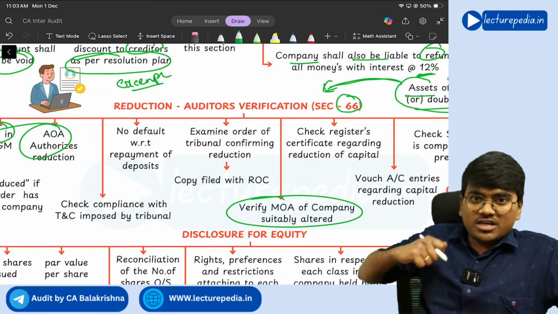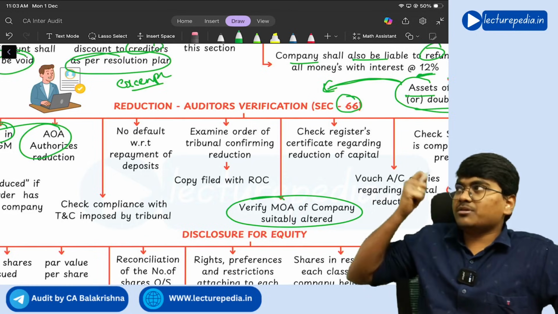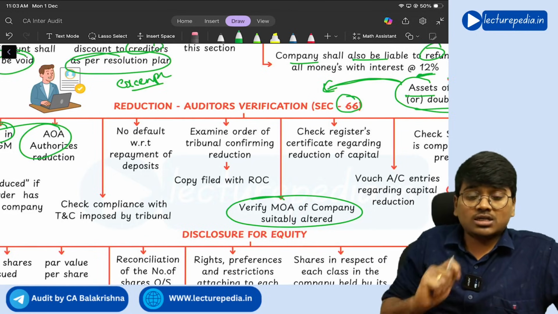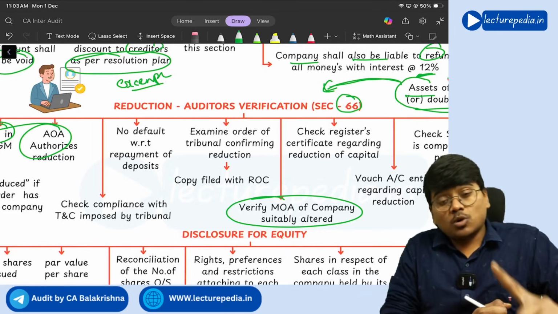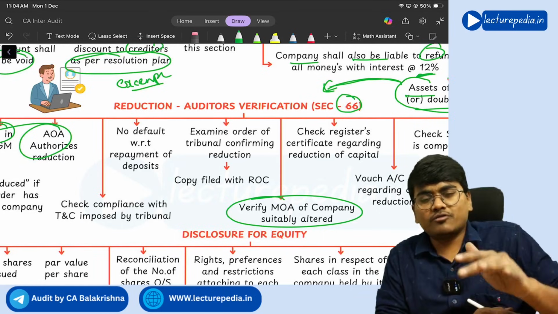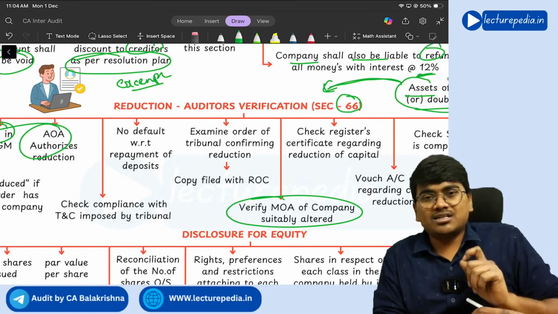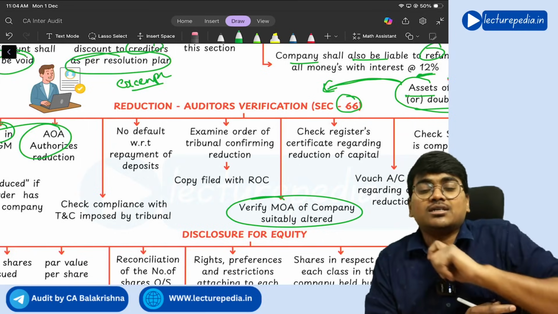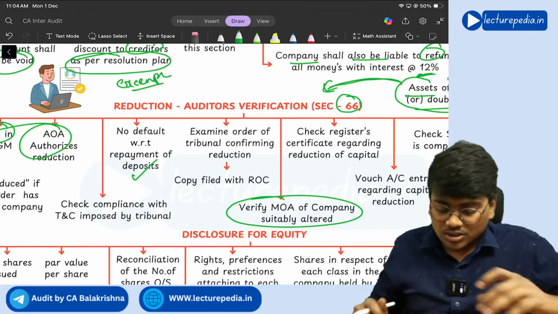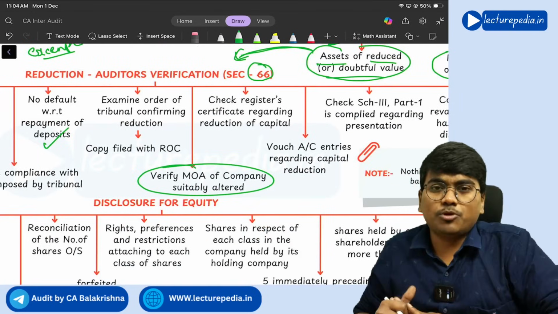Now, instead of giving money to the deposit holders, you are giving money to the shareholders, which is not correct, right? First of all, you have to repay outsider liabilities. So, whenever you want to reduce the share capital or whenever you want to buy back, the auditor needs to ensure that there is no default to the deposit holders in repayment of deposits.